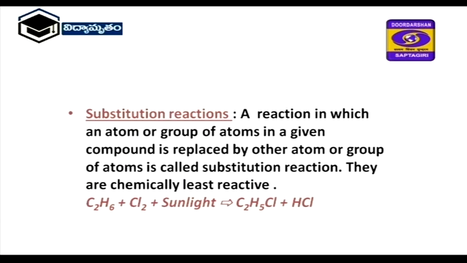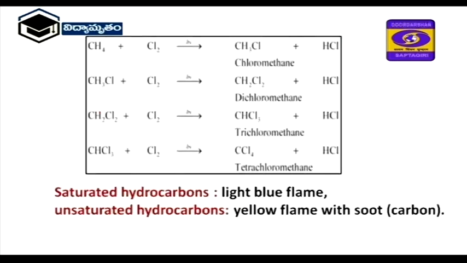Substitution reaction. These substitution reactions take place in alkanes. A reaction in which an atom or group of atoms in a given compound is replaced by another atom or group of atoms is called a substitution reaction. Alkanes are called chemically least reactive. Here, one example is C2H6. Ethane reacts with chlorine in the presence of sunlight and forms chloroethane. One more example: CH4 plus Cl2 gives CH3Cl plus HCl.